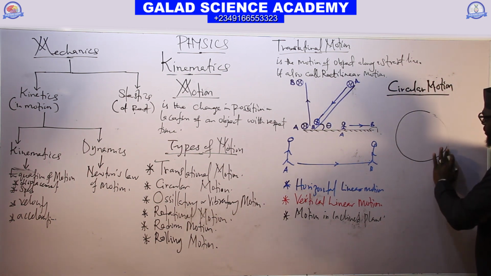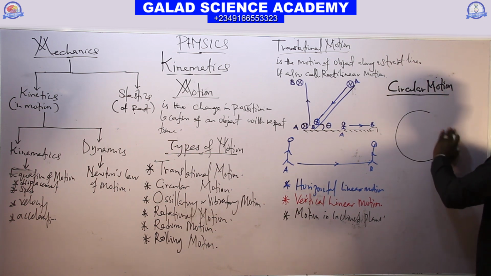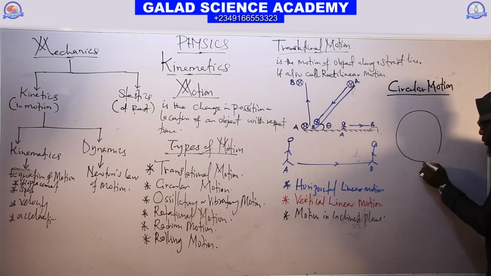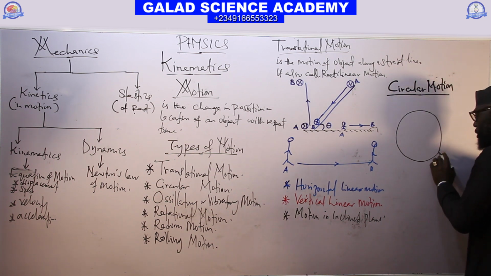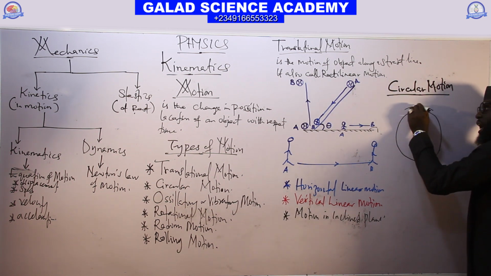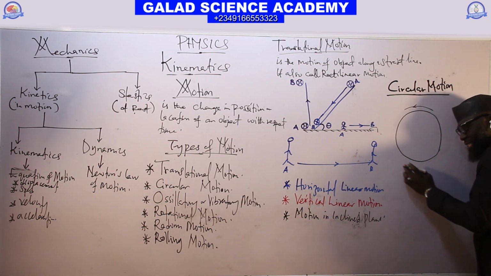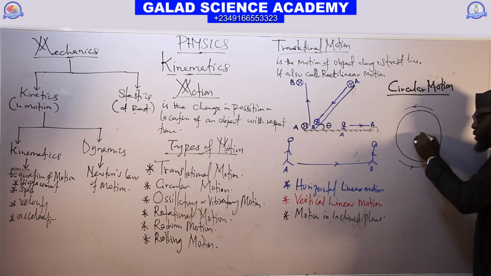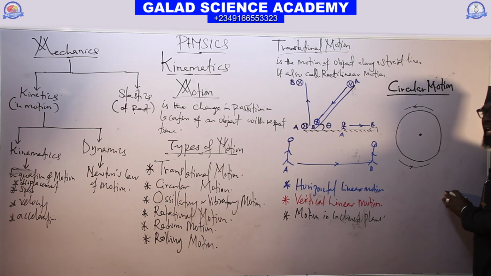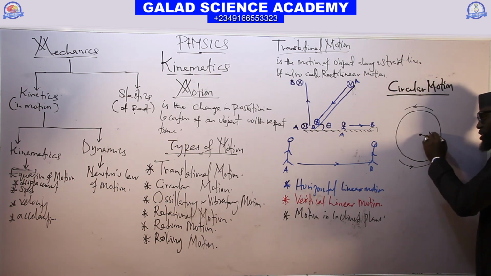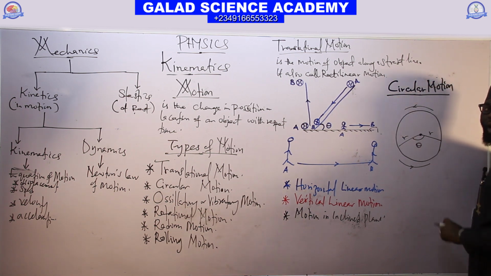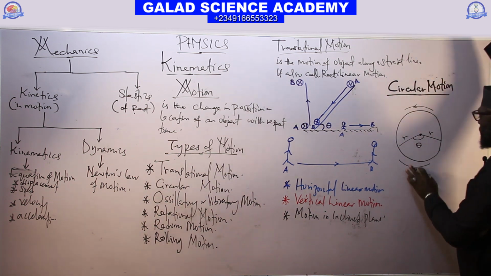this kind of motion, we call it circular motion. The motion of an object along this circular path, we call circular motion. And it has a point here, which is the center. And here we have the radius. We also have the radius here. Here we have theta, which serves as the angular difference.